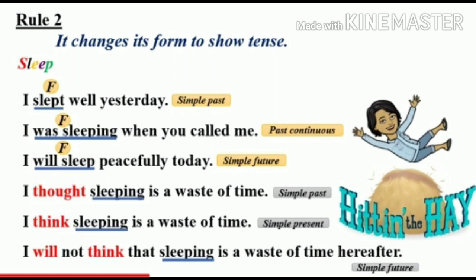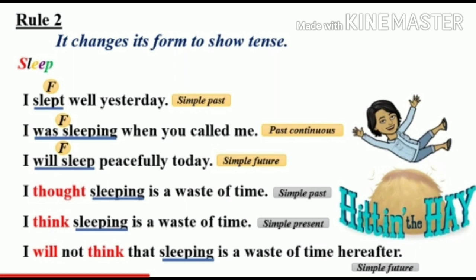So children, in all these three sentences, the verb sleep is written in different forms. In first sentence, slept. In second sentence, was sleeping. In third sentence, will sleep. So here we come to know that finite verb changes according to the tense.